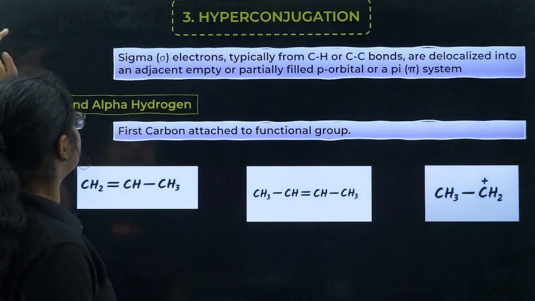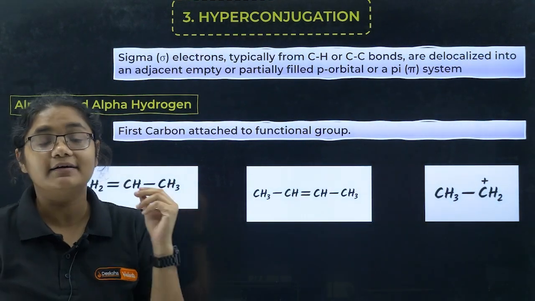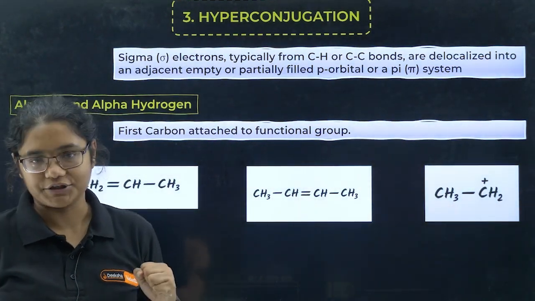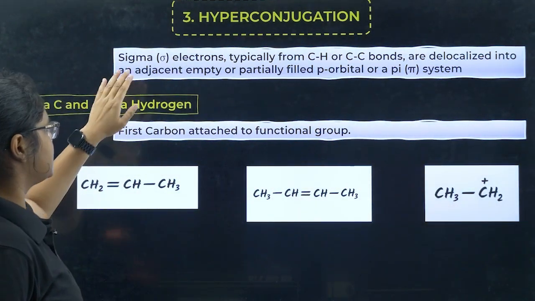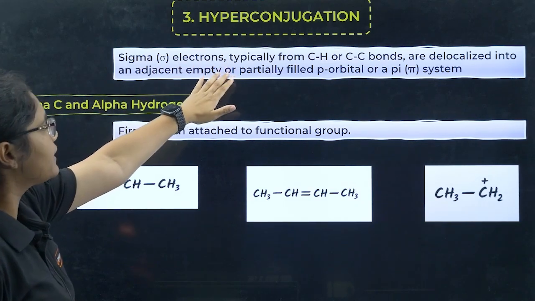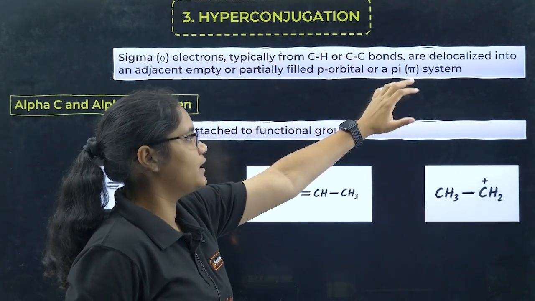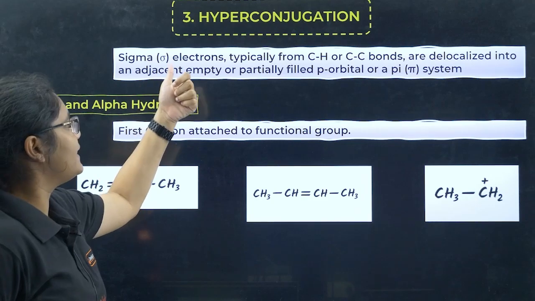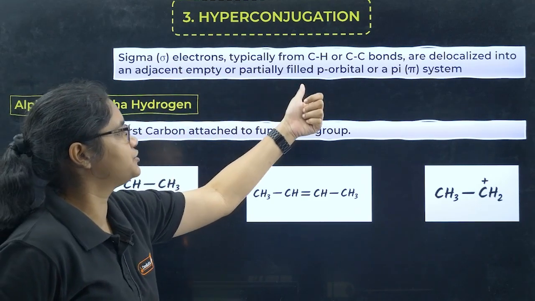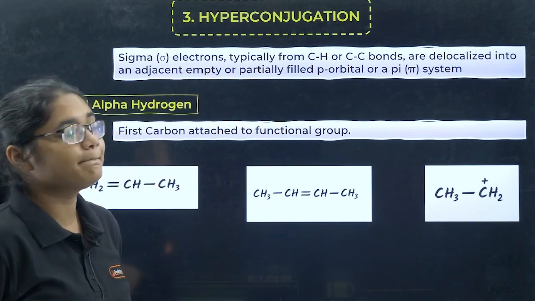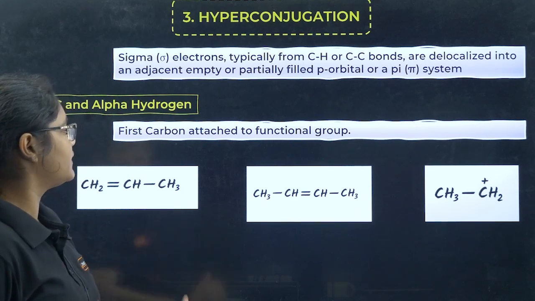Fine. Next, we will move to the third effect, that is hyperconjugation. Hyperconjugation is the delocalization of sigma electrons, typically from a CH or CC bond, into an adjacent empty or partially filled p orbital or a pi system. Now we will see an example and understand.